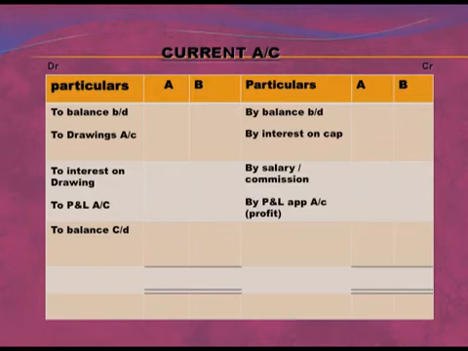To P&L account, if some losses are given in the question, then we will also put this entry on the debit side, and from the credit side we will deduct the debit side and we will get balance carried down, that is the closing capital. So these two accounts are maintained under fixed capital account.